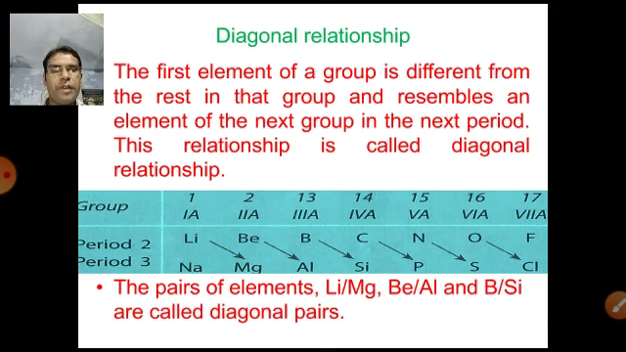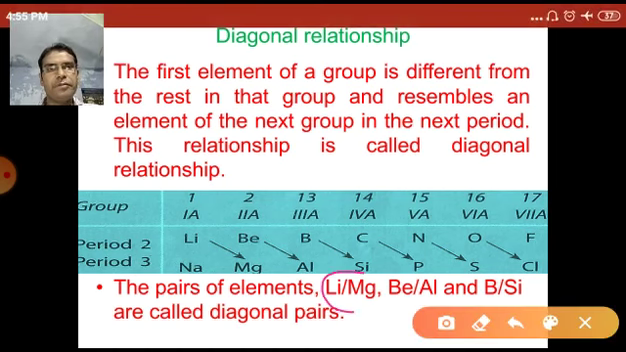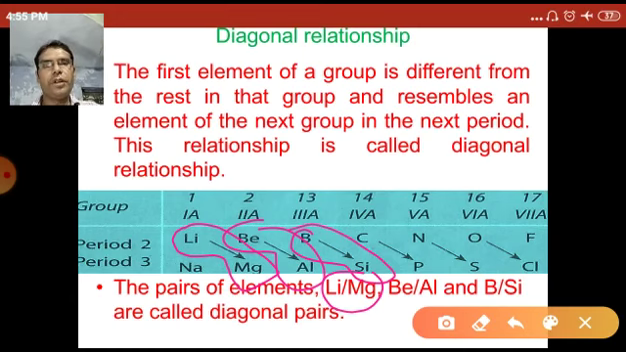Now the pairs of elements, lithium and magnesium, beryllium and aluminum, boron and silicon, are diagonally related. This relationship, these pairs of elements, are called the diagonal pairs.